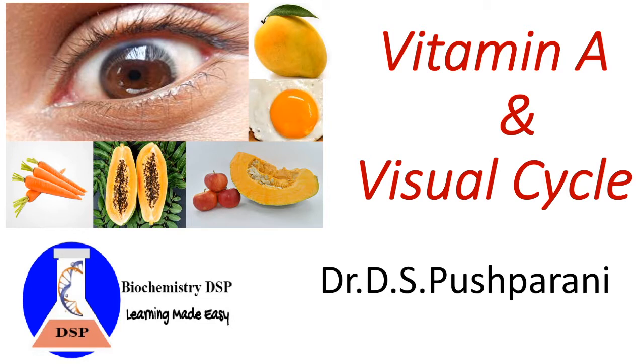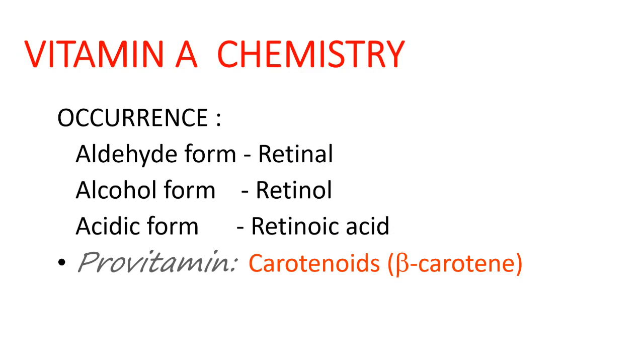In today's topic, I'll be discussing vitamin A and the visual cycle. Vitamin A exists in three forms. It can exist in aldehyde form as retinal, alcohol form as retinol, and acidic form as retinoic acid.